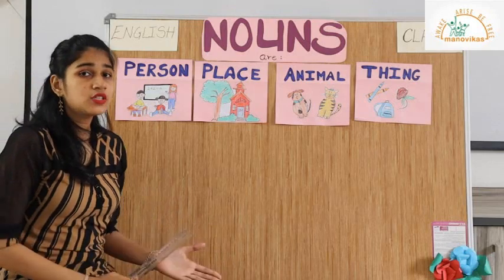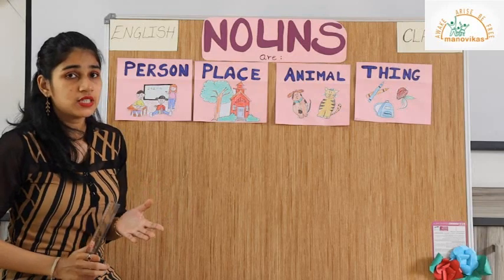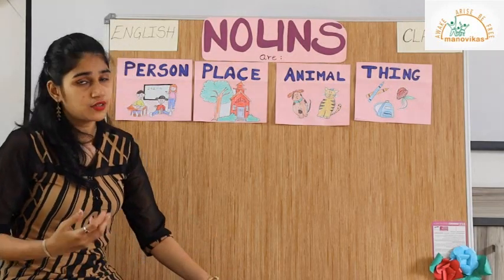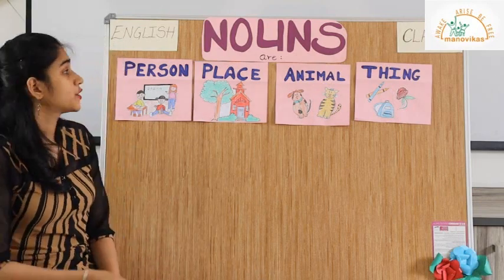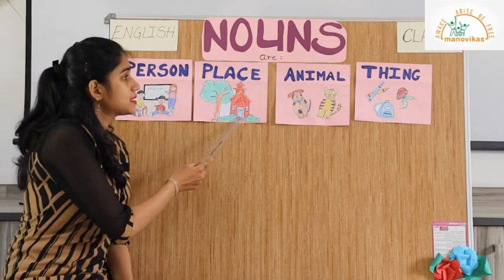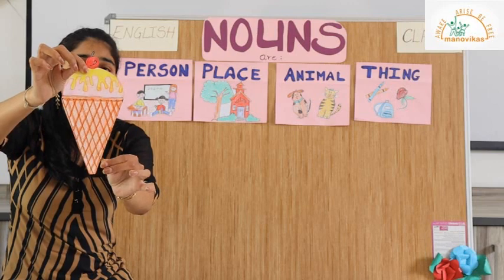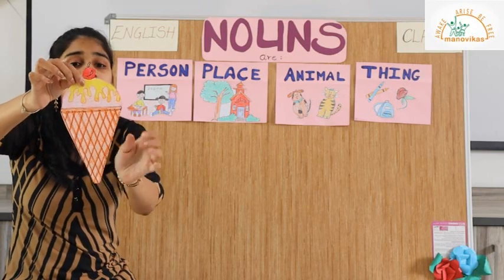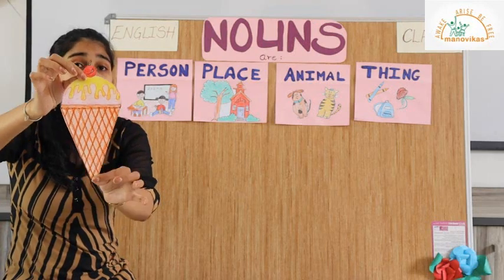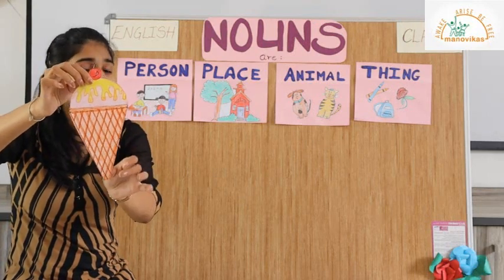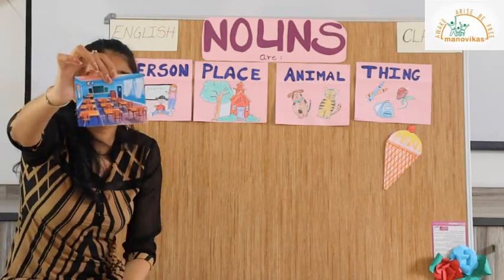Students, I believe you have understood what I have taught you today. Now let's move on to another small activity where you will have to identify the objects and help me stick them on the board in the correct column according to person, place, animal and thing. Now what do you see here? You are right. You can see a yummy ice cream cone. And this ice cream cone is a thing. So which column will we stick it in? The thing column.